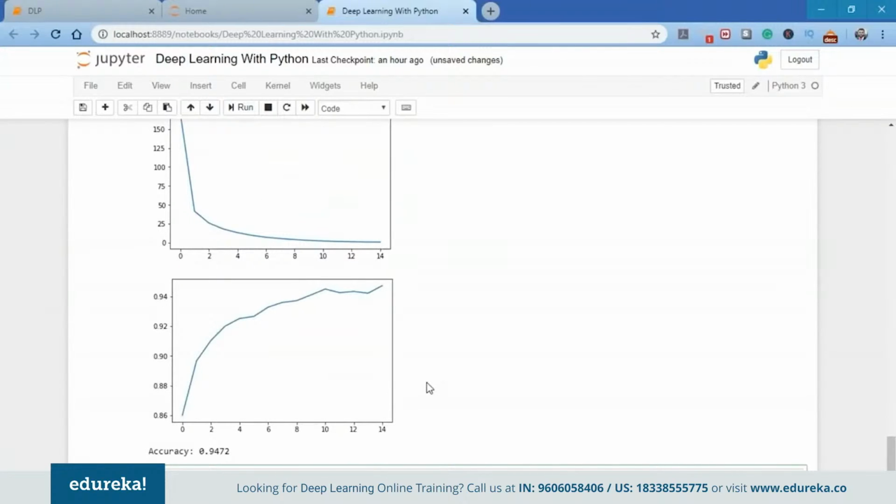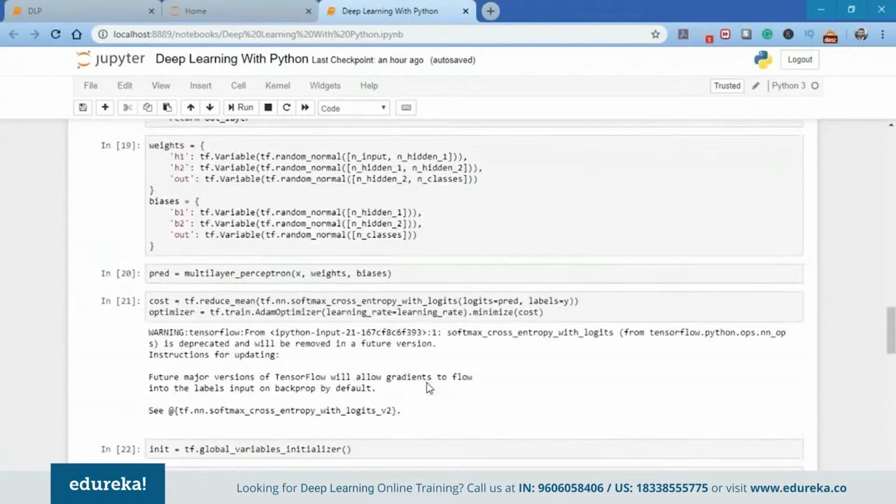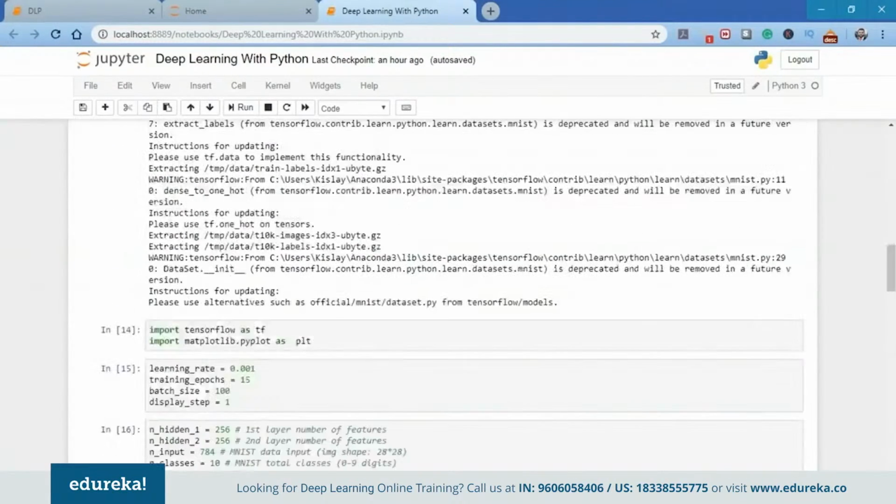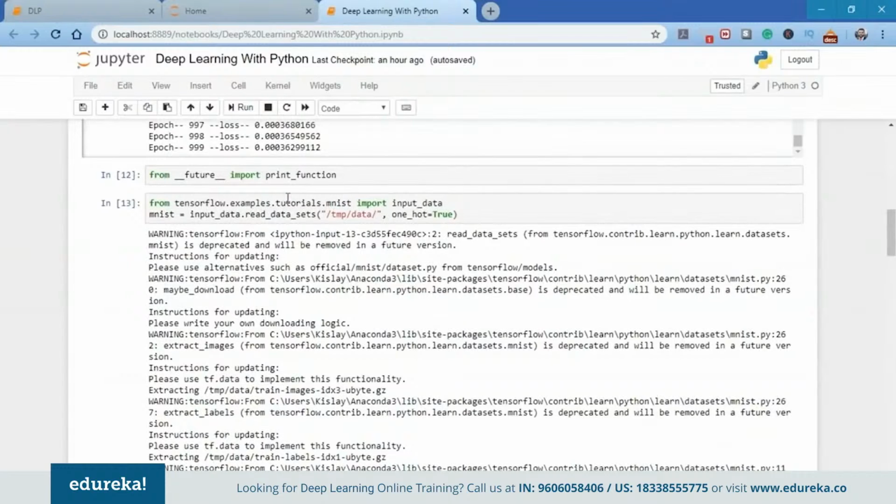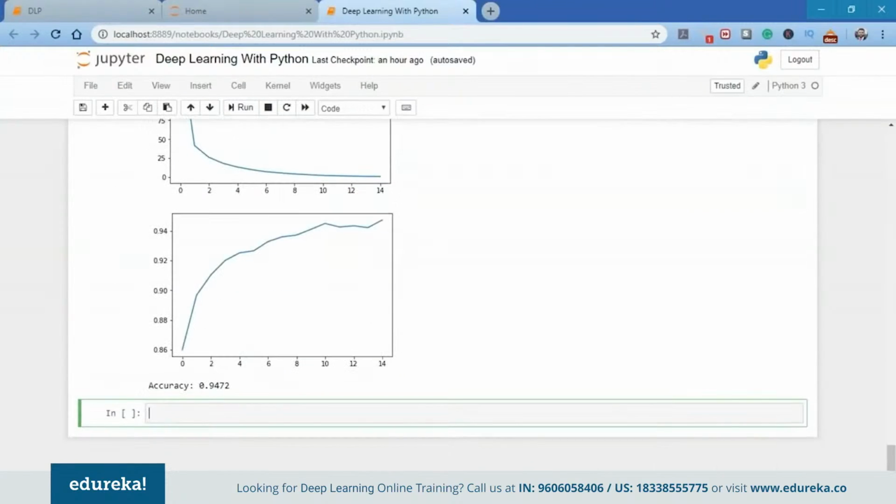So guys, this is it for today's session. I hope you came to know what exactly deep learning is, how artificial intelligence, machine learning, and deep learning are connected in terms of data science, how machine learning is a subset of artificial intelligence and deep learning is a subset of machine learning, and how exactly a perceptron works, the idea behind a neural network mimicking the human brain, how you can create your own perceptron from scratch, and how you can create a neural network from scratch using Python and the other deep learning frameworks.